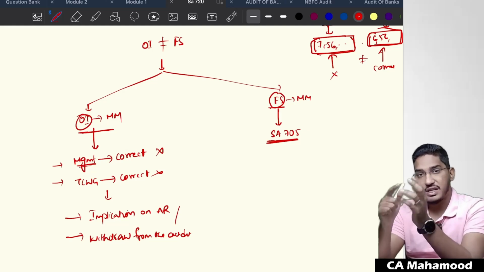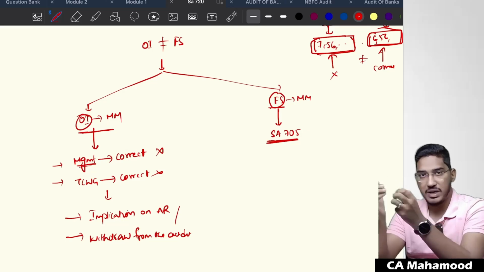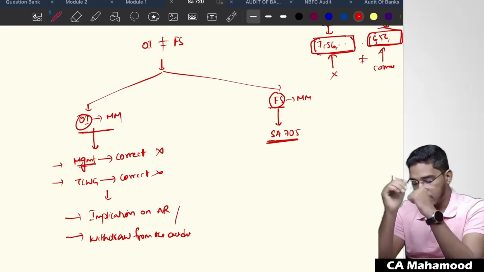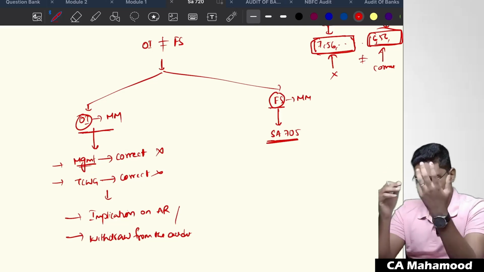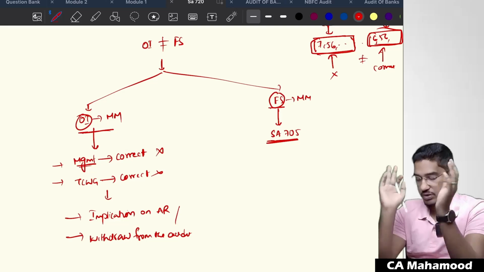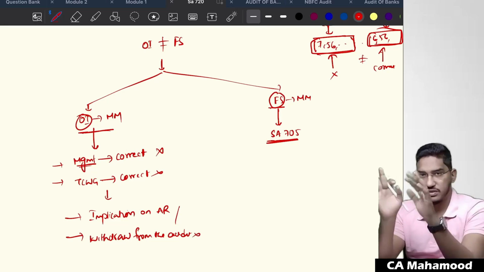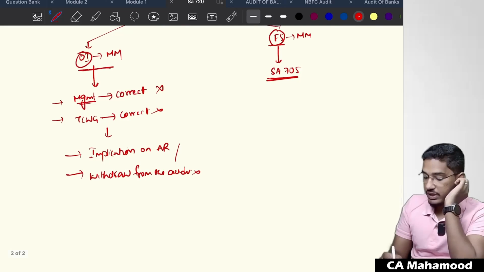So then what you should do is consider the implications on the auditor's report. Consider how this thing is going to impact your auditor's report. And then finally, if possible, you even try to withdraw. But in some extreme circumstances, you can even consider withdrawing from the audit, but I'm telling you this will not happen. Clear now. And one more thing I have to explain here.